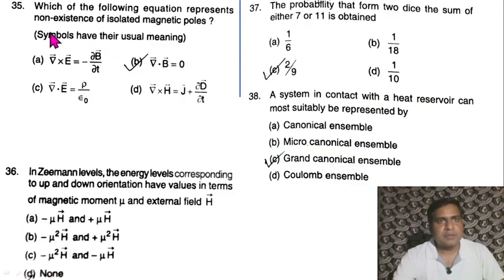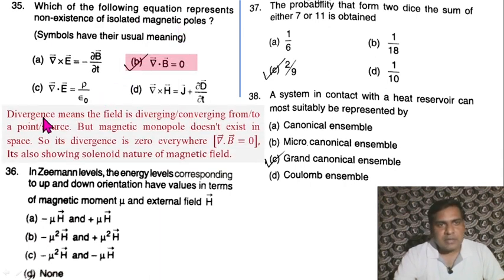Next, question 35. Which of the following equations represents non-existence of isolated magnetic poles? Option B is correct. Divergence means the field is diverging from or converging to a particular source or point, but a magnetic monopole doesn't exist. That is, there is no existence of isolated magnetic poles. Magnetic monopoles don't exist in this space, so the divergence is 0 everywhere. So del dot B equals 0.